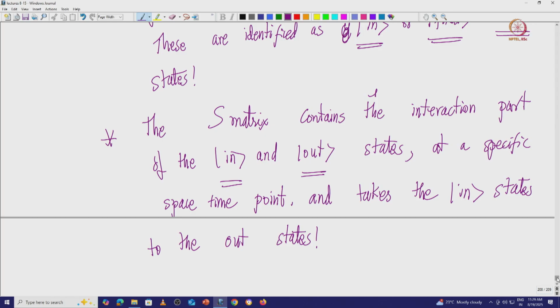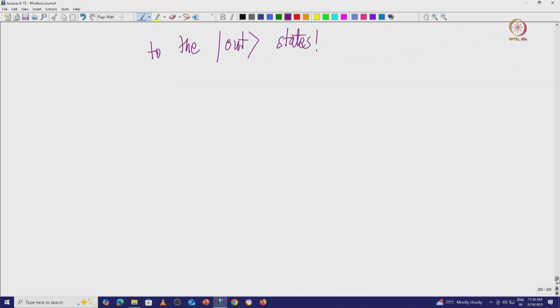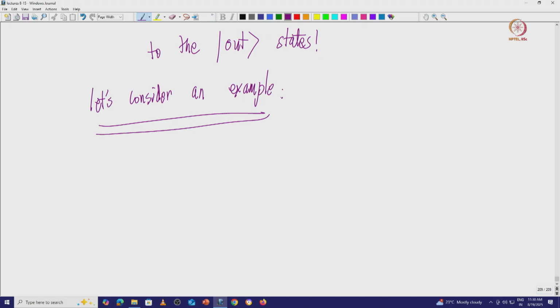As of now this all looks like words, but let us actually try to do an example, and then I will try to tell you what is what. Let us consider an example.